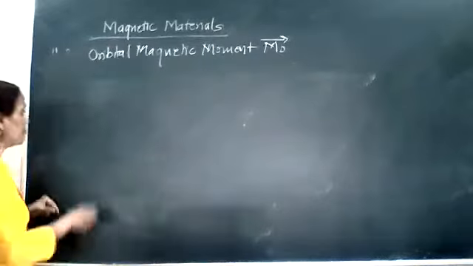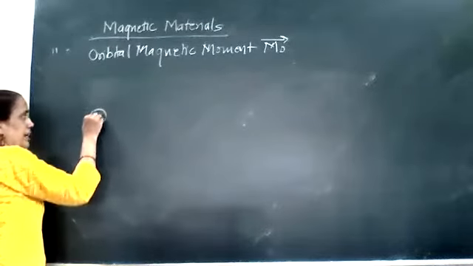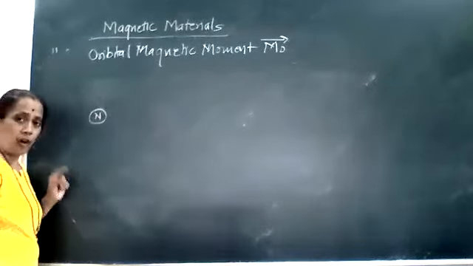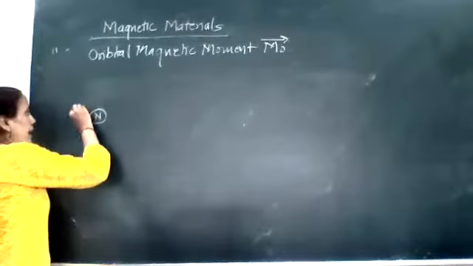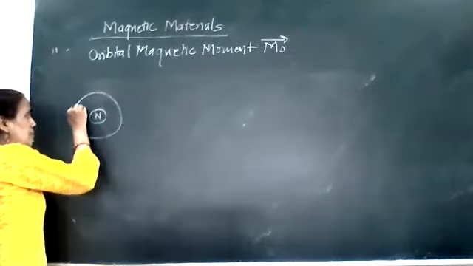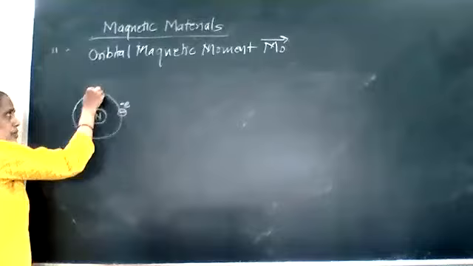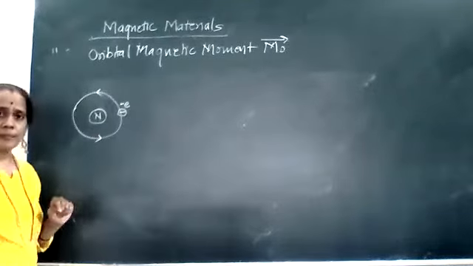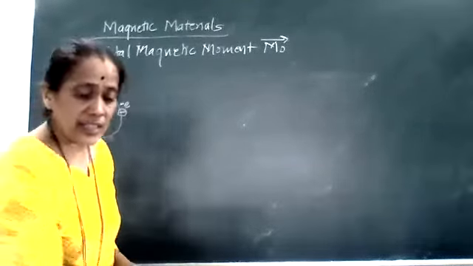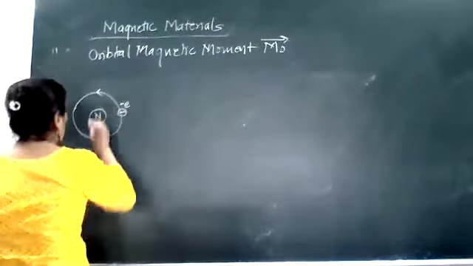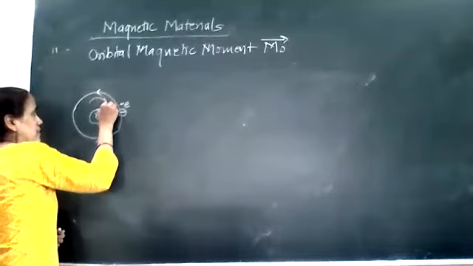Clear? For that, I can consider a nucleus of an atom at the center, and around the nucleus, suppose only one electron is revolving. Then one single electron revolving gives rise to a current.